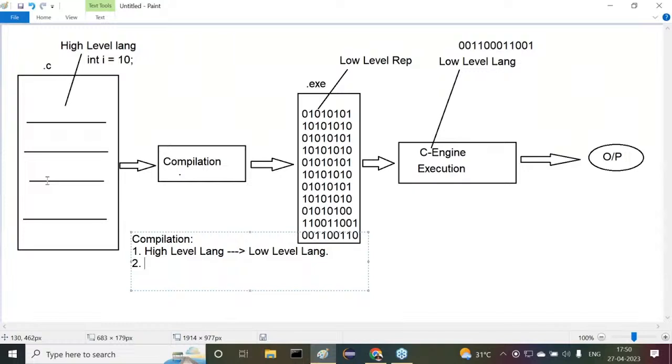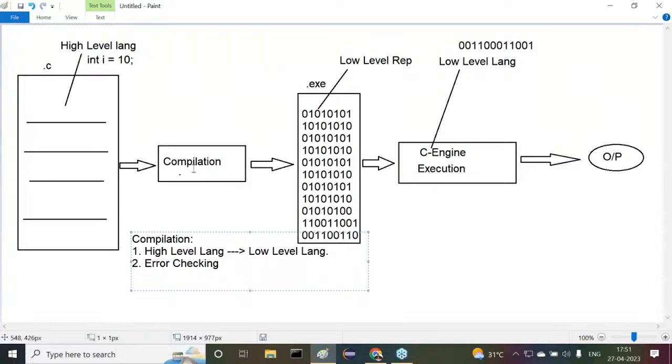So definitely we need to perform some error checking in our program. That error checking we do with compilation only. Compilation is responsible for error checking. Are all of you getting clarity on these points now? Right, sir.